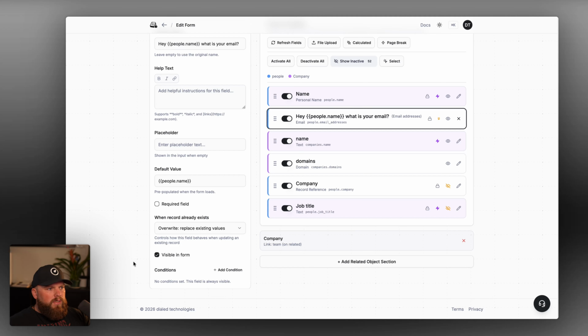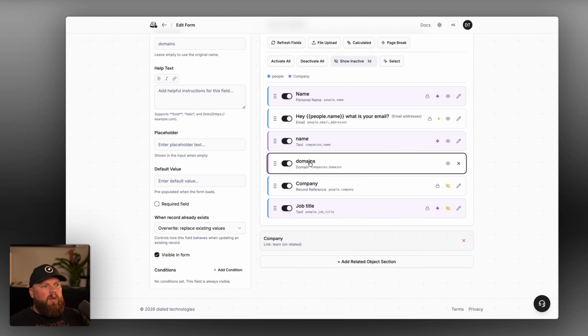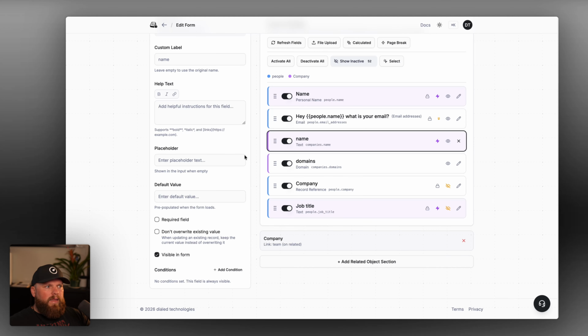There's also situations where you don't necessarily want to overwrite the values that you're collecting because you're grooming your CRM and what's in your CRM is most accurate. So for example, if you are accepting the person's domain of the company here, and then you also are accepting the name of the company, let's say that the name of the company might exist, but you don't want to overwrite the existing value because what you have in your CRM is accurate. Someone might fat finger the name, or they might put an abbreviation and you want a specific name.